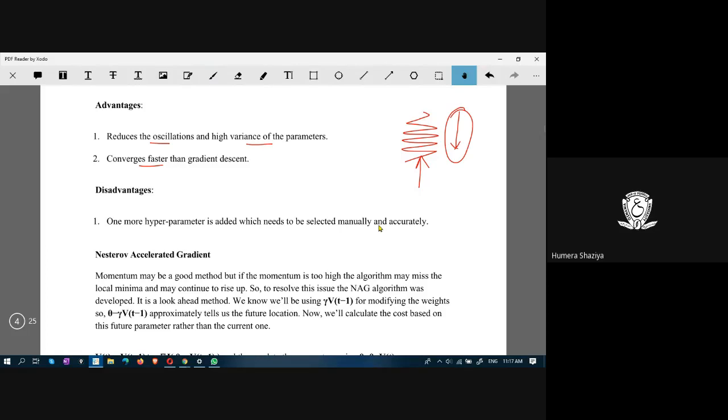So, for instance, if you have to go from Abbotts to OU, there might be a straight route. If you are not going by the straight route and you move into one lane and again go to another lane and again come back to this lane, and from here you go in the next direction, like this, if you unnecessarily roam around, then it takes more time for convergence.